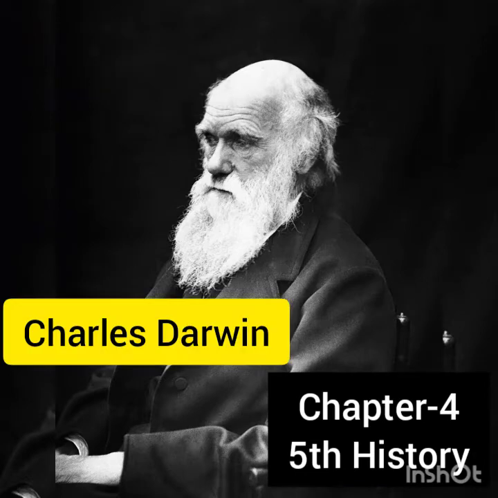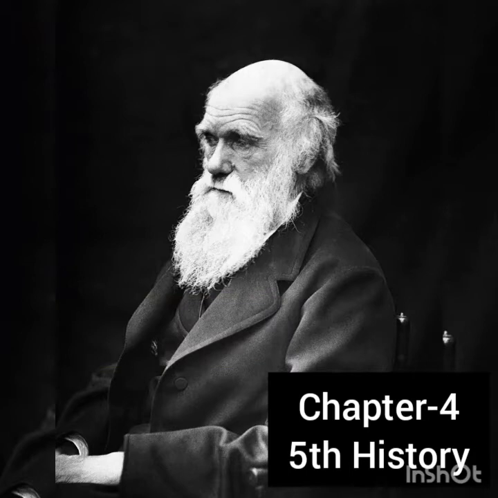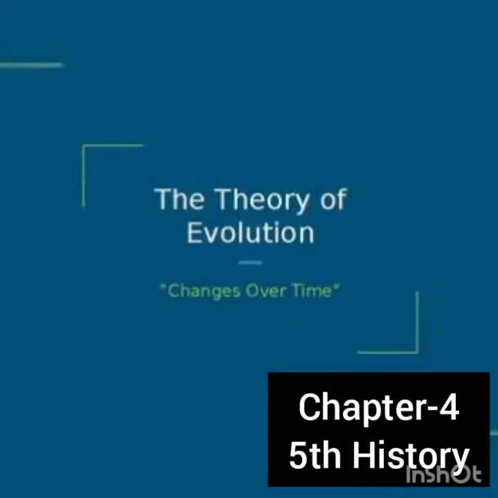Charles Darwin gave a systematic explanation of the process of evolution. Then, who gave the explanation of evolution? Charles Darwin. He stated 2 main statements. First one is species which are capable of adapting to environment. The species which can adapt to the environmental changes, they survive. That is the first statement of Darwin. And the second statement of Darwin is species which are unable to adapt become extinct. Extinct means destroyed fully.